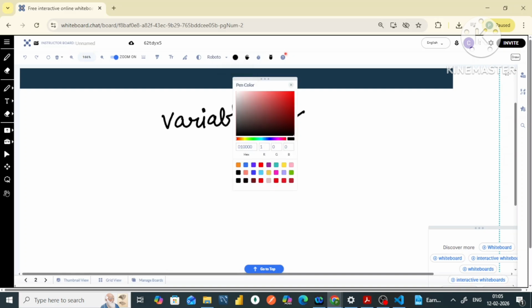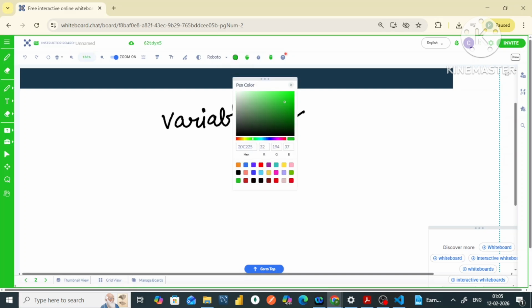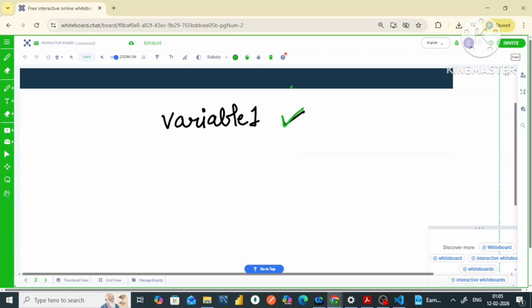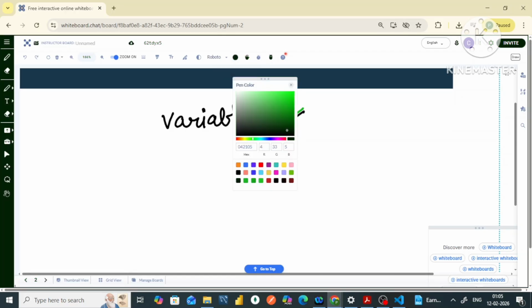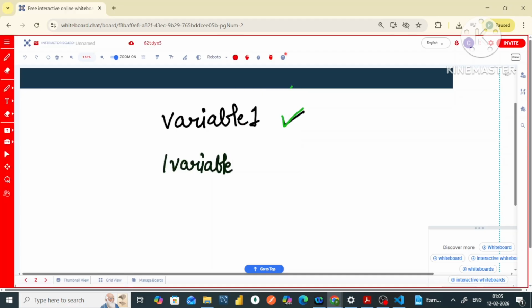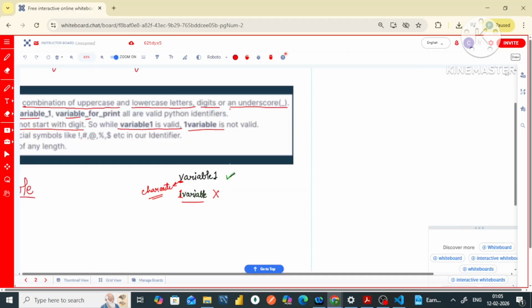This will be the right name. And if I write the name like 1variable, this name would be wrong. This is not valid. It should not start with a number, otherwise it will go wrong. It should always start with a character.